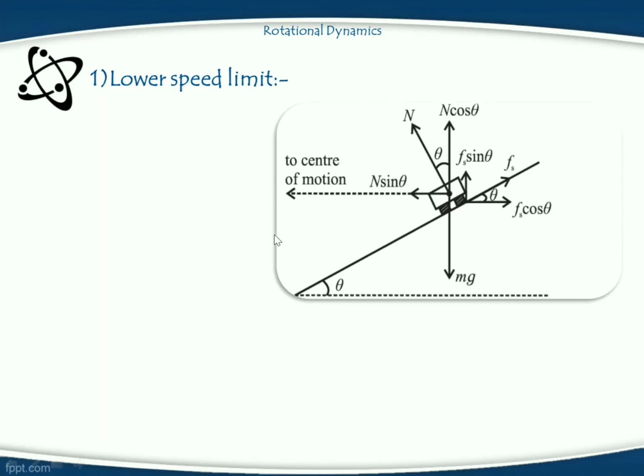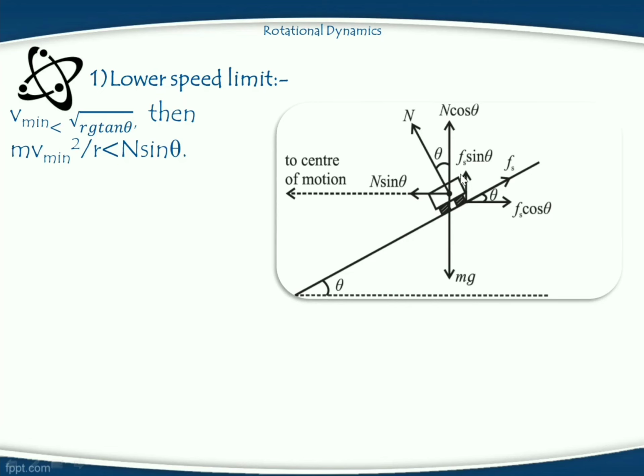From this diagram, we can say that this is a vehicle having mass m and moving with velocity less than the most safe speed of the vehicle. That means V minimum is less than the square root of Rg tan theta. In this case, the speed of the vehicle is less than the most safe speed, then we can also say that the centrifugal force of the vehicle is less than n sin theta.